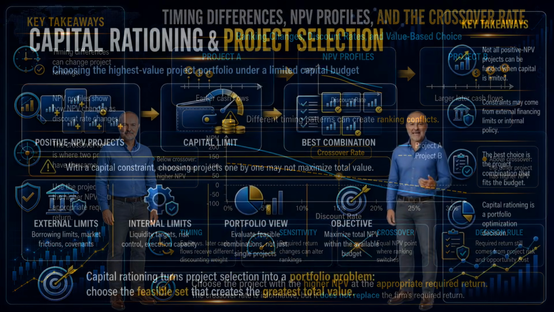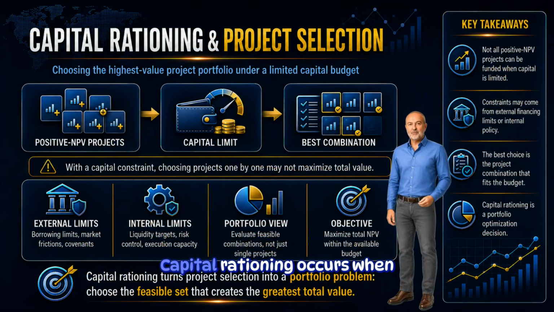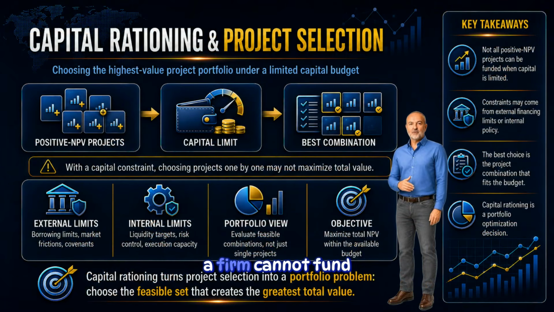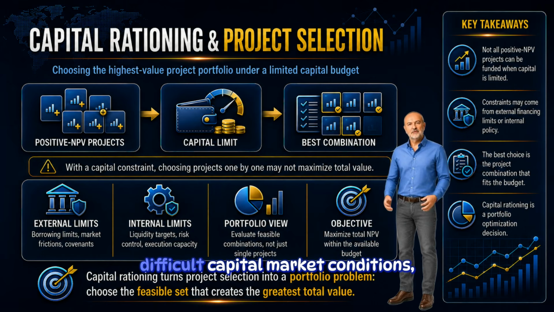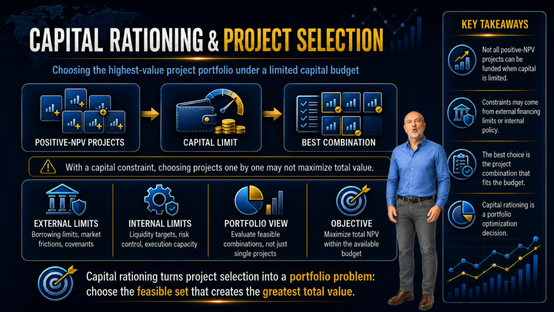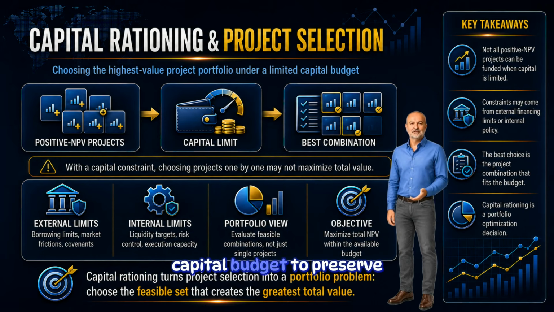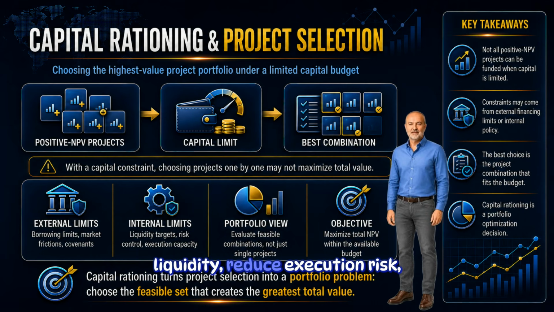Let's now move to capital rationing. Capital rationing occurs when a firm cannot fund all positive NPV projects. This can happen for external reasons. A firm may face borrowing limits, lender restrictions, difficult capital market conditions, or covenant constraints. It can also happen for internal reasons. Management may impose a capital budget to preserve liquidity, reduce execution risk, control organizational complexity, or avoid stretching the firm too thin.